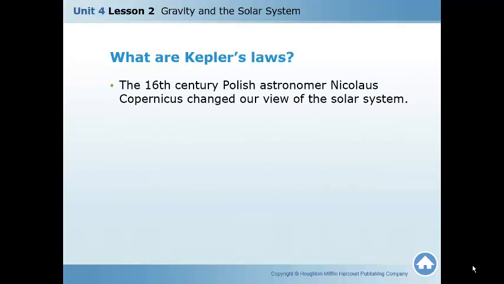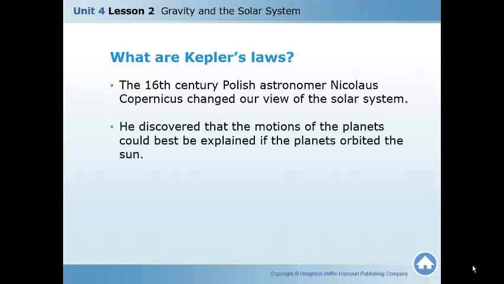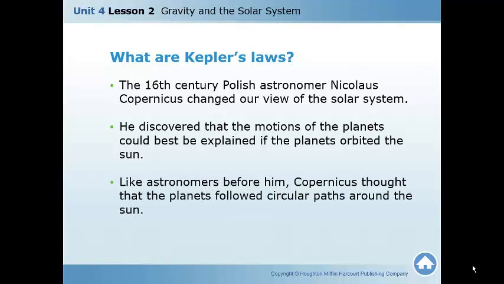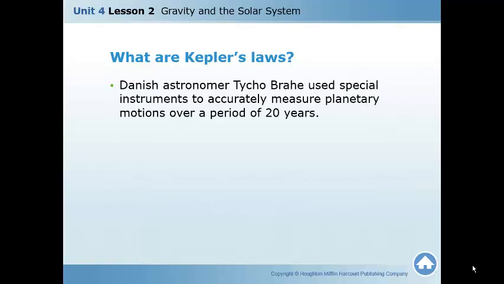What are Kepler's laws? Before we can talk about Kepler, we have to talk about some other astronomers. The first one is the 16th century Polish astronomer, Nicholas Copernicus, who changed our views of the solar system. He discovered that the motions of the planets could be best explained if the planets orbited the sun. Like astronomers before him, Copernicus thought that the planets followed circular paths around the sun.